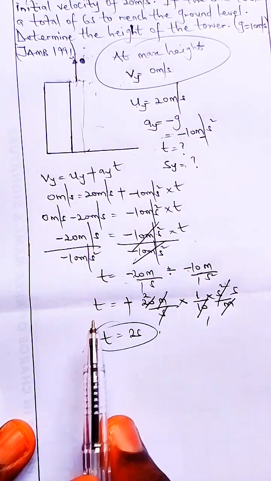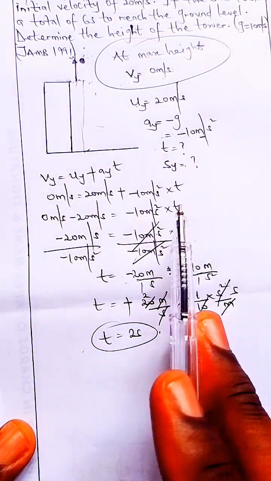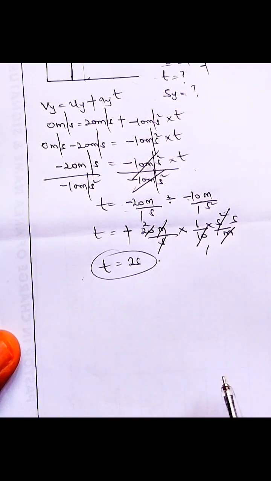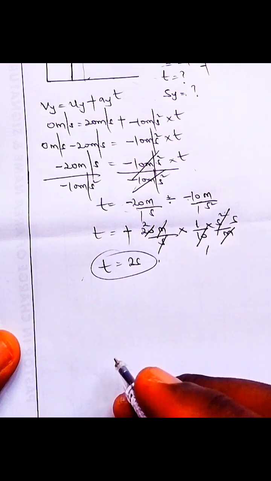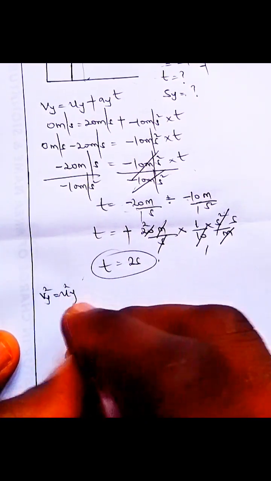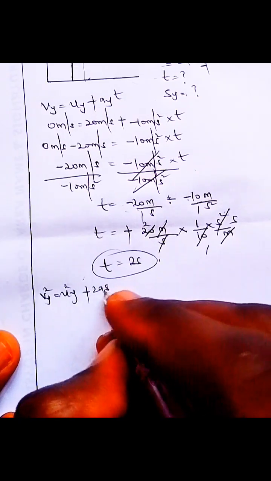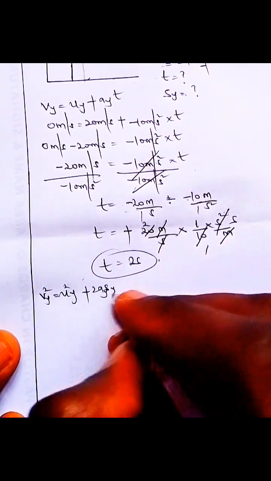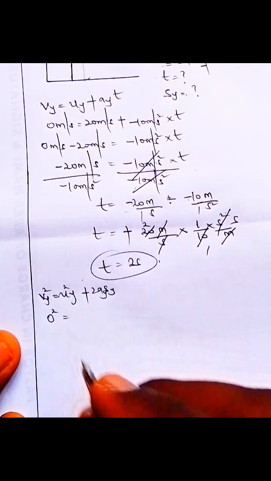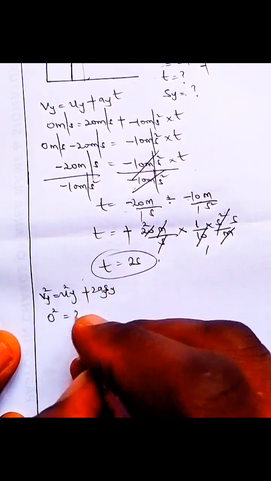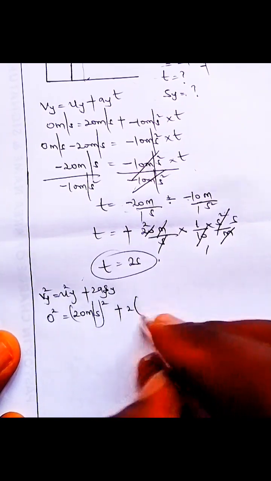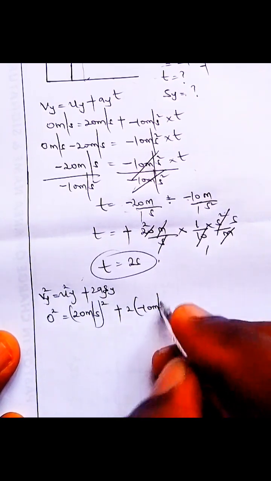We've gotten the time it took to get to maximum height. So let's see the total distance covered for the body to get to maximum height. What's the total distance? That's what we're about to get now. We can easily use our v squared equals u squared plus 2as to get that. So v squared equals, that's along the y-axis, u squared plus 2as. So the final velocity at max height is 0 squared. Initial speed, which it left with, is 20 meters per second, raised to power 2. Plus 2 times acceleration due to gravity, minus 10 meters per second squared.